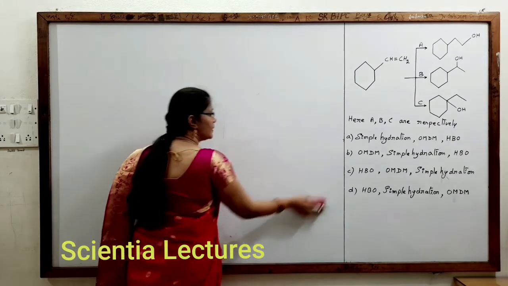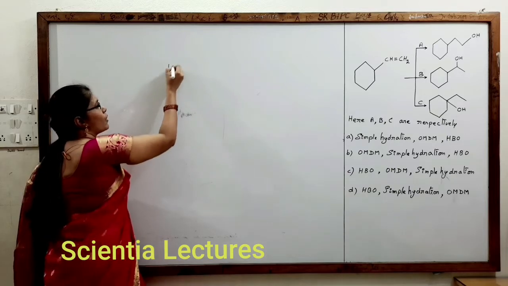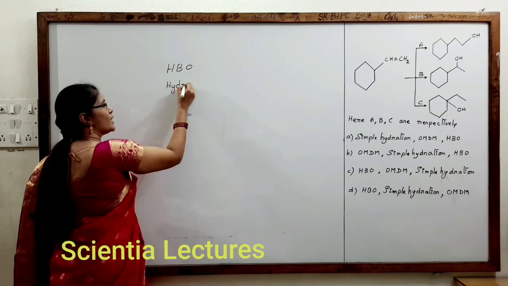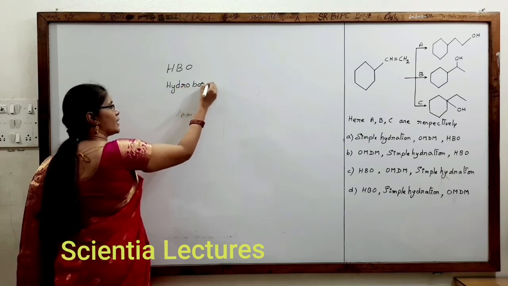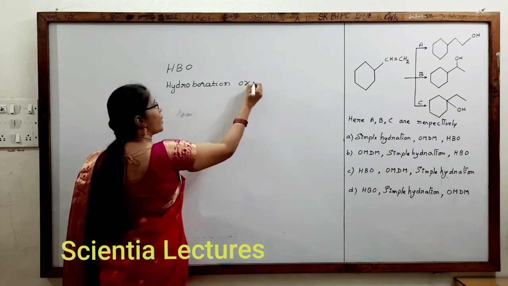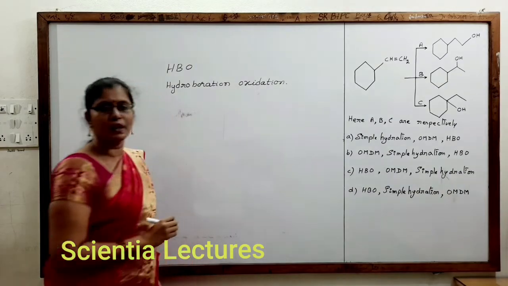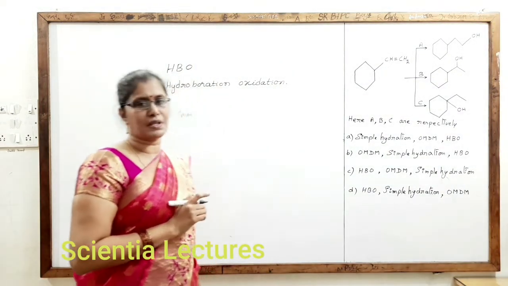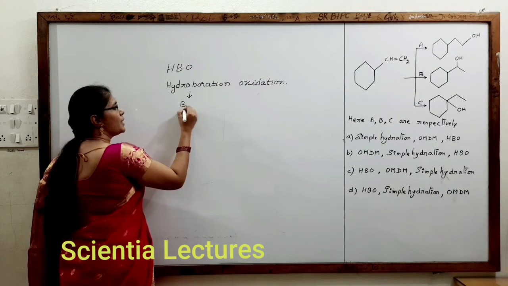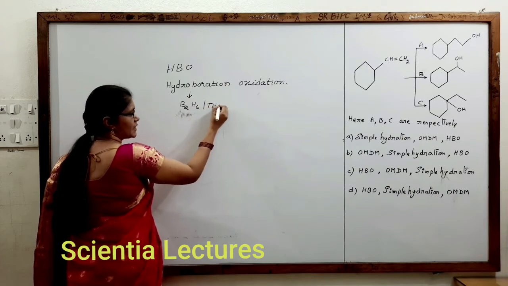Now let us see HBO. What is meant by HBO? All of you know that HBO is hydroboration oxidation. Hydroboration reduction also exists, but here to get an alcohol we will do hydroboration oxidation. It generally occurs in two steps. What is the first step reagent we will use? B2H6, diborane, in THF.